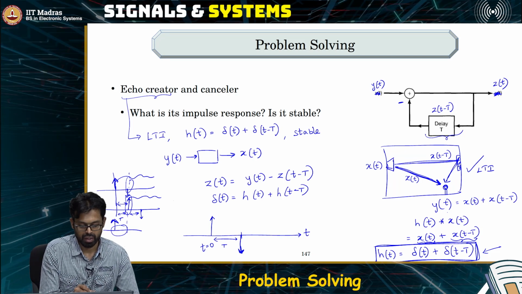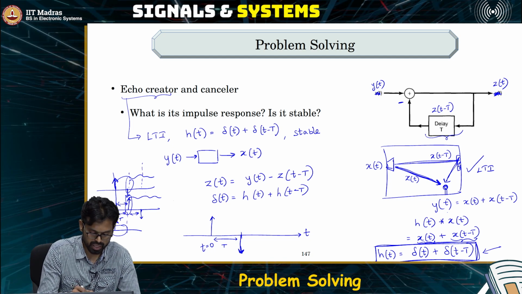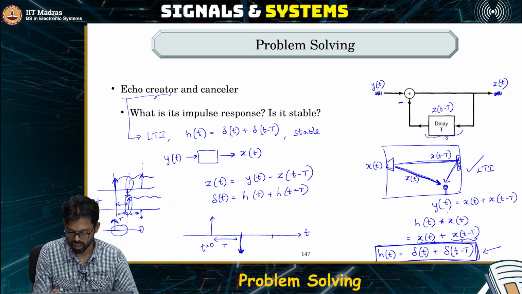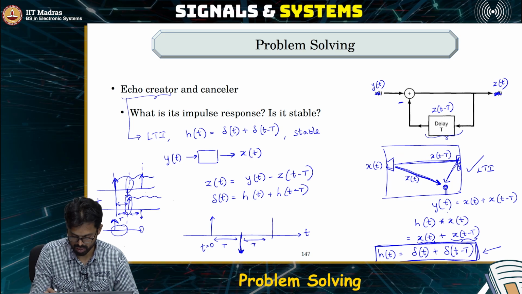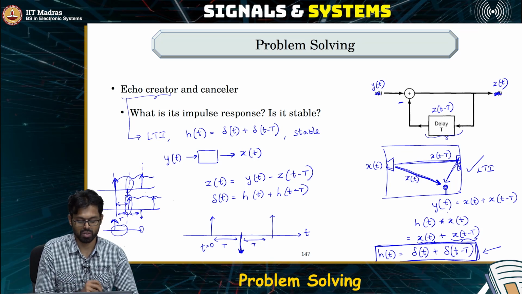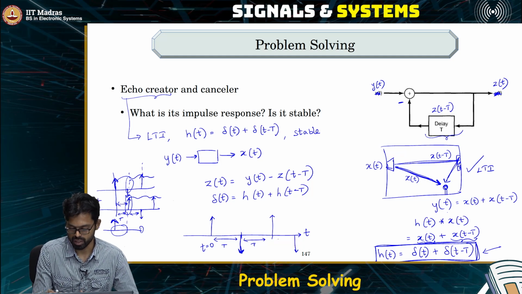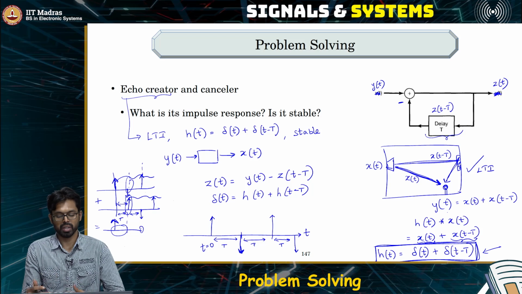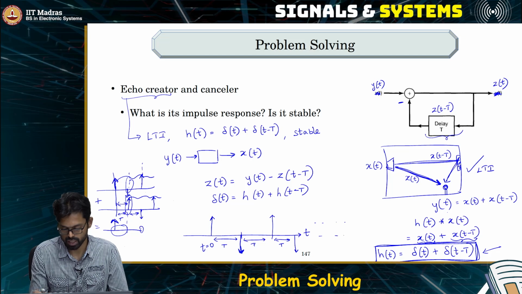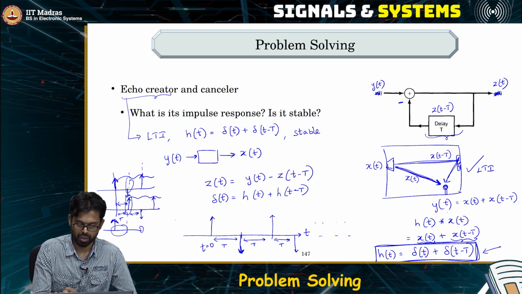So we have a negative Dirac delta here, which when added up with the original signal has to once again give 0 here, which means there is a positive Dirac delta here, okay, which tells us that after capital T seconds there is a positive Dirac delta here. Now, if there is a positive Dirac delta, there is the shifted version also, there is a positive Dirac delta, which also has to get cancelled out. So this keeps repeating alternatively. So there is a negative Dirac delta for every capital 2T seconds, and there is a positive Dirac delta for every capital 2T seconds, and it keeps infinitely going on. So this is the impulse response of the echo canceller.